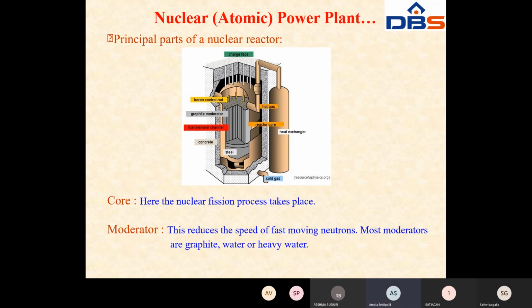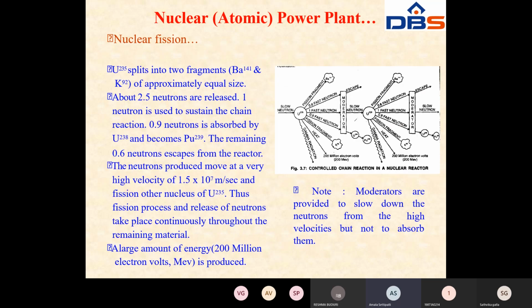This is the reactor core and this is hot gas. This one is made with steel, and this one is concrete. This is a fuel element channel, this is cold gas, and this one is the charge space.